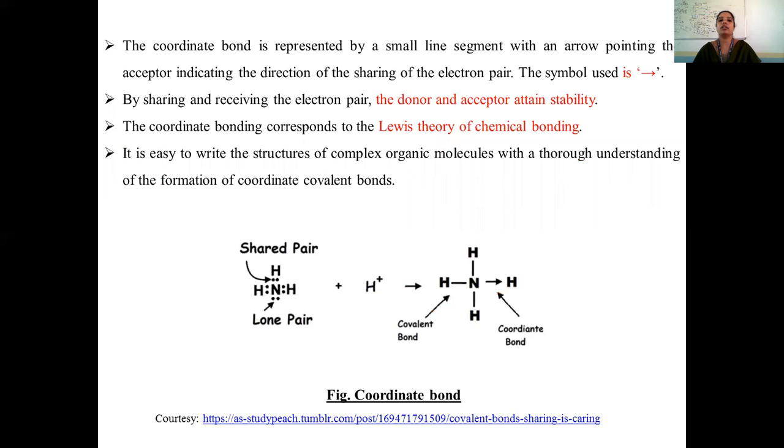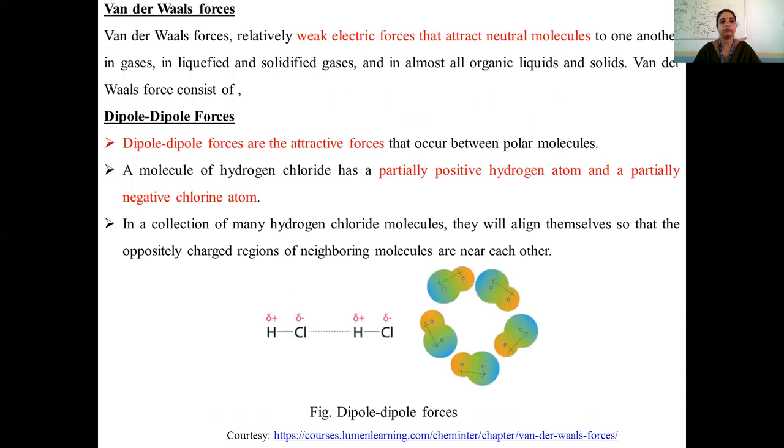The coordinate bond is represented by a small line segment with an arrow pointed to the acceptor, indicating the direction of sharing of the electron pair. So the atom from which the arrow starts is the donor, and where the arrow points, that acts as the acceptor. By sharing and receiving the electron pair, the donor and acceptor actually attain stability. So here the coordinate bond corresponds to the Lewis theory of chemical bonding.